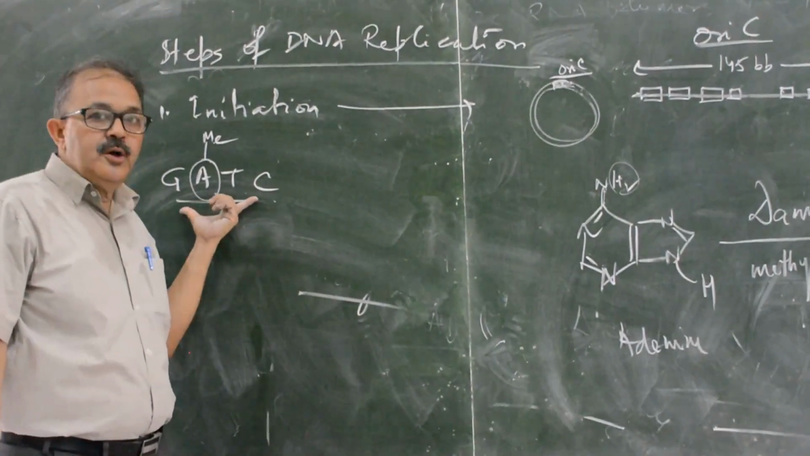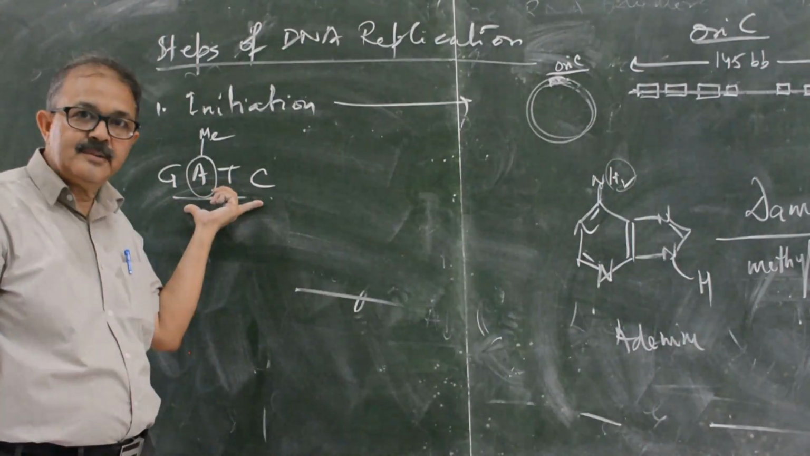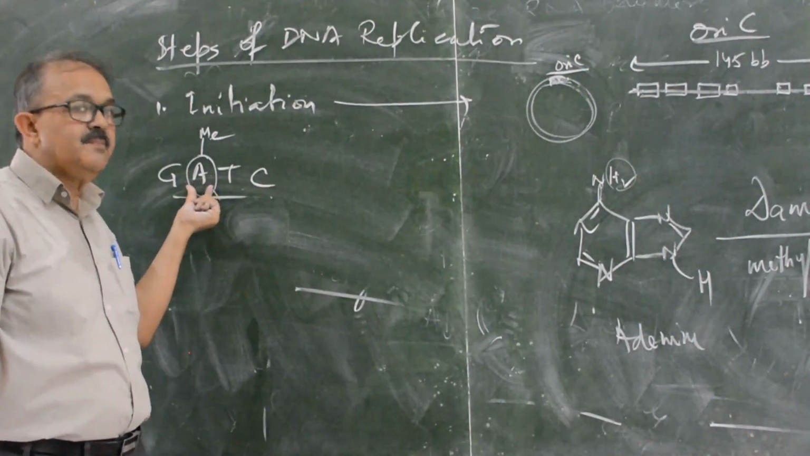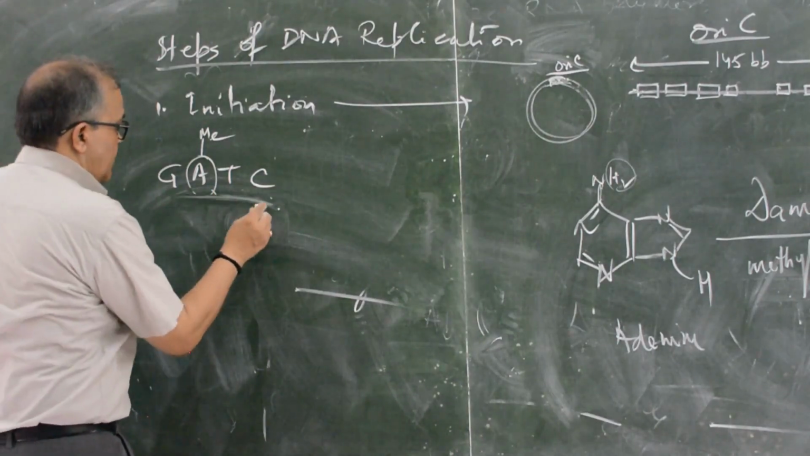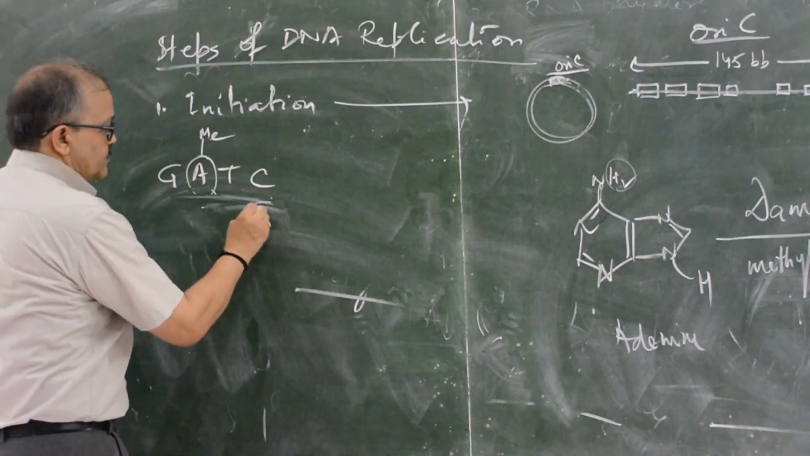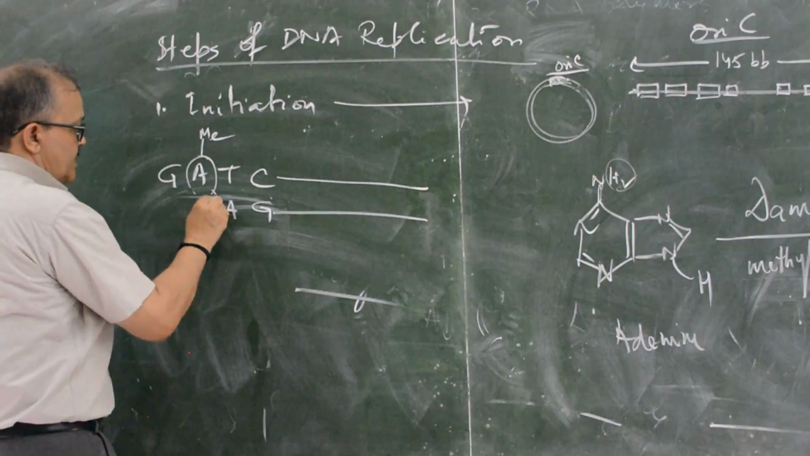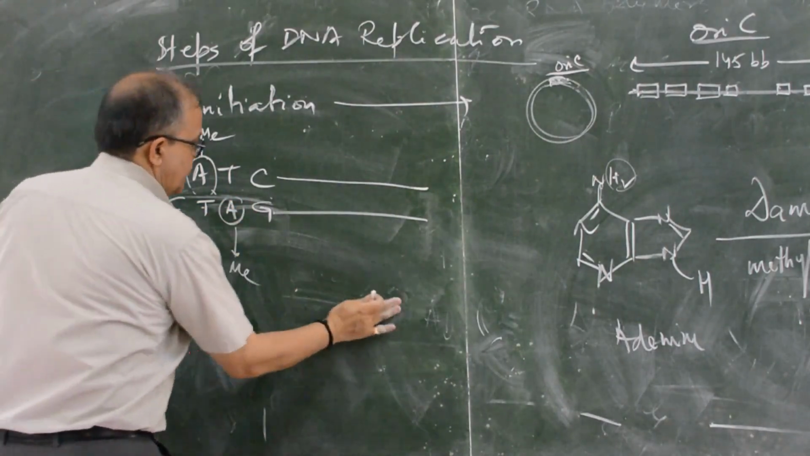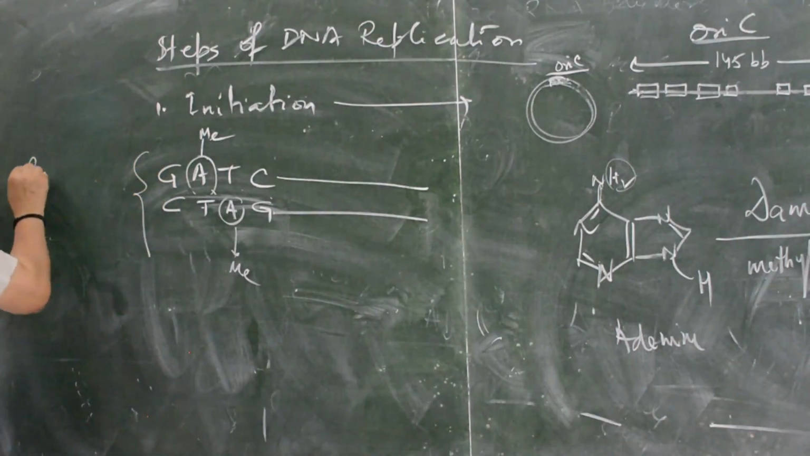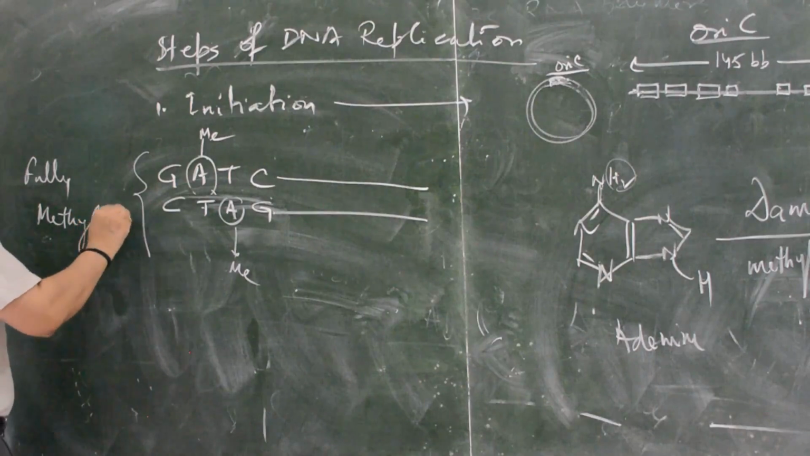I have told you, out of the 13-mer, the first 4 nitrogen bases are very, very important, because A is methylated by the Dam methylase enzyme. This is the first strand, second strand: G, A, T, C. A is methylated. This is known as fully methylated.